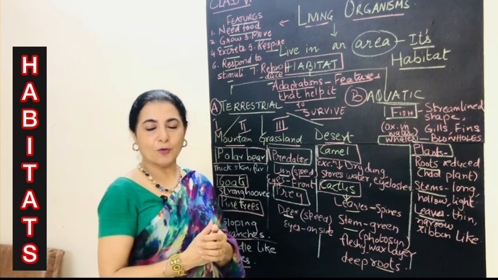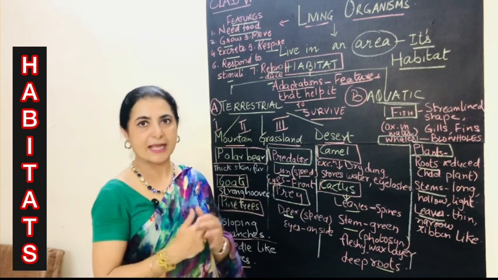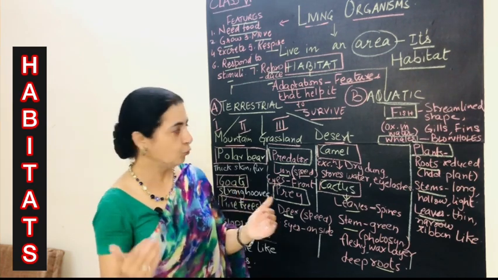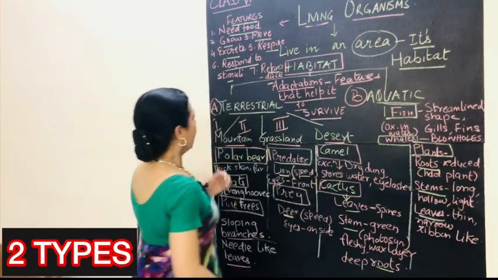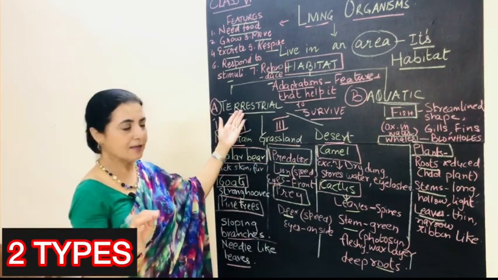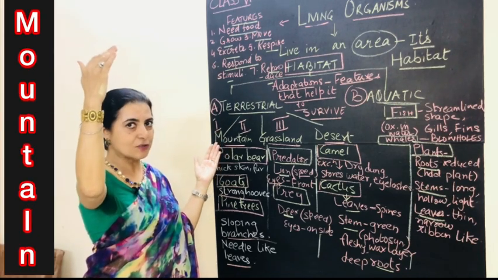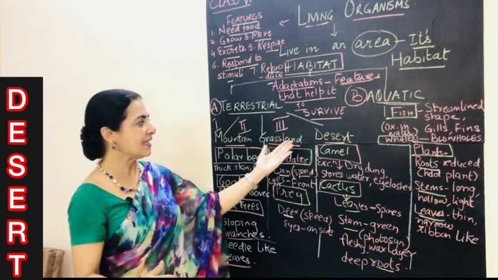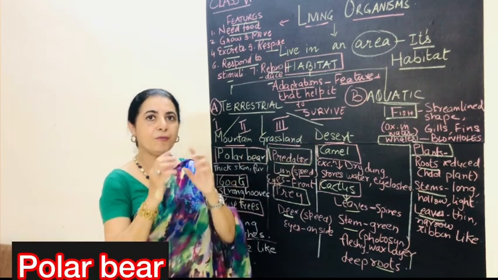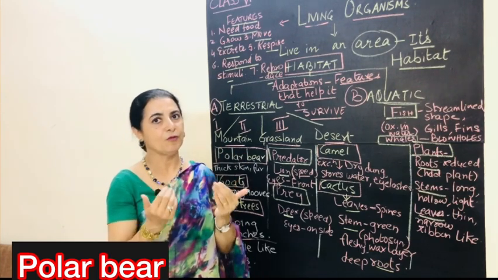Now depending upon the different kinds of areas, we divide the habitat into 2 broad categories, 2 main groups. The first is the terrestrial and the next is the aquatic. Terrestrial means land. Which habitats are on land? We will start from the top. Which habitat has the highest height? Mountain. Then coming a little lower, we have the grasslands, and finally we have the desert. For every habitat, we should know at least one plant and one animal and what features they have.